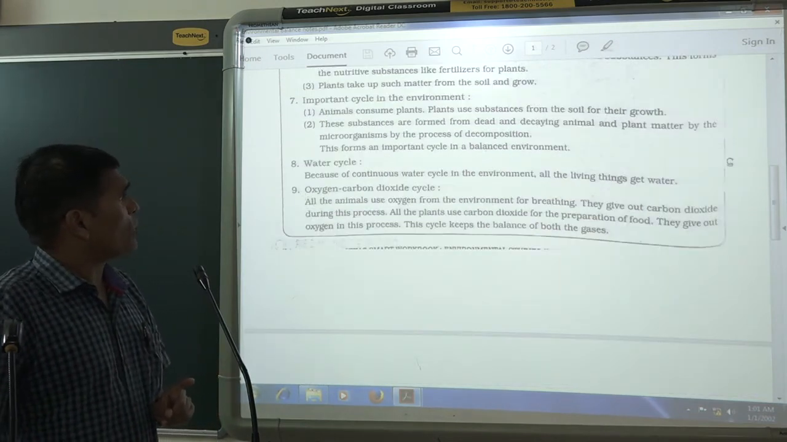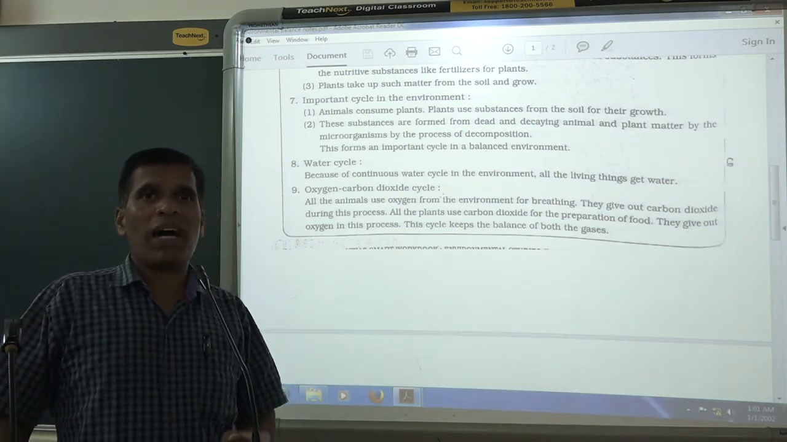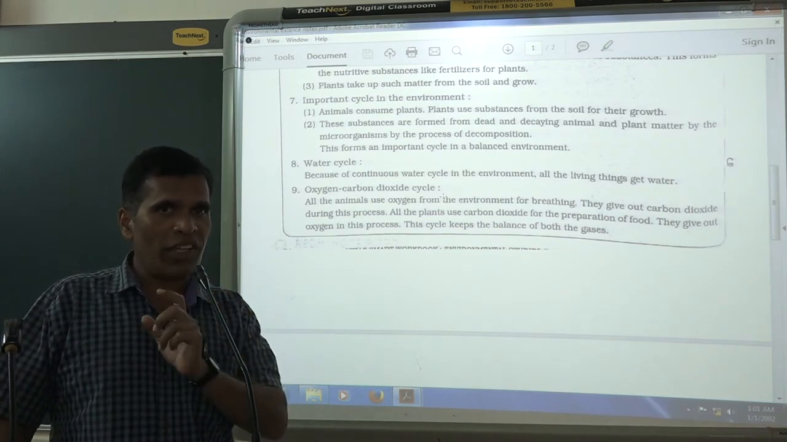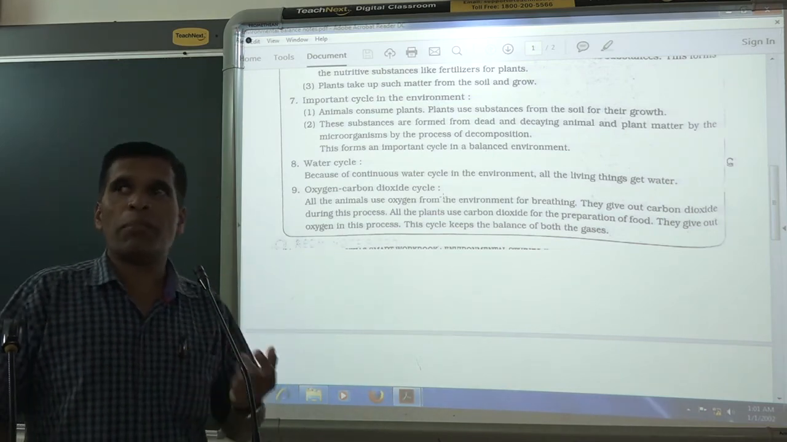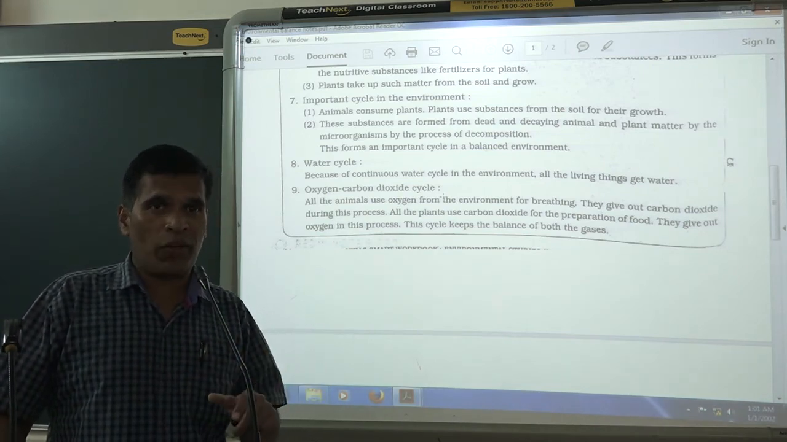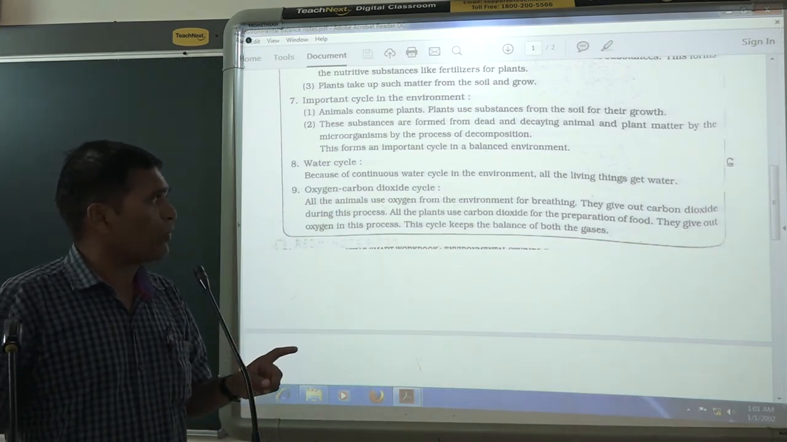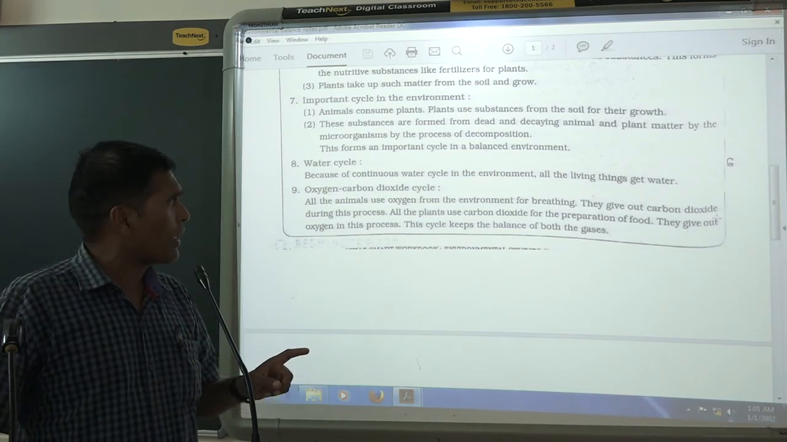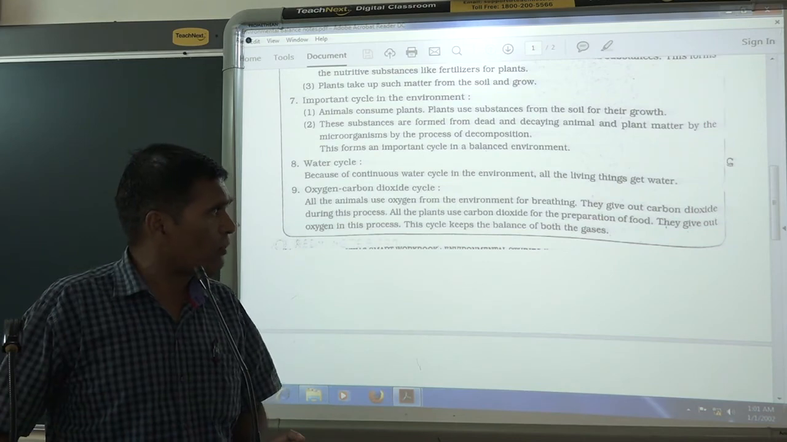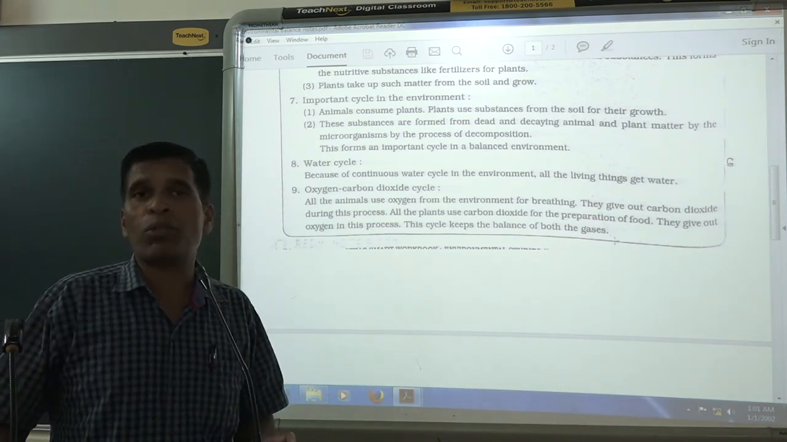After that, the oxygen and carbon dioxide cycle is very important. You know that plants prepare food and give oxygen to nature, and animals breathe, taking the oxygen and giving out carbon dioxide. All the animals use the oxygen from the environment for breathing. They give out carbon dioxide during this process. All the plants use the carbon dioxide in the preparation of food. They give out oxygen in this process. This cycle keeps the balance of both gases.